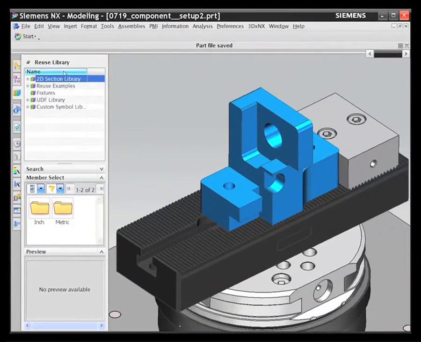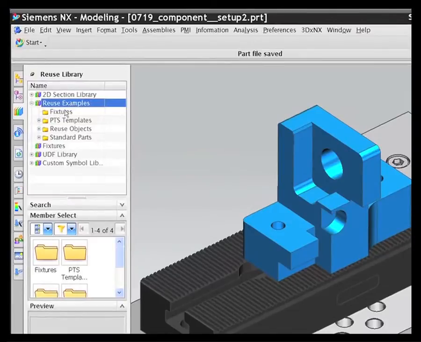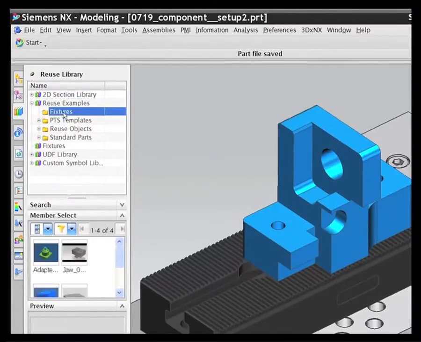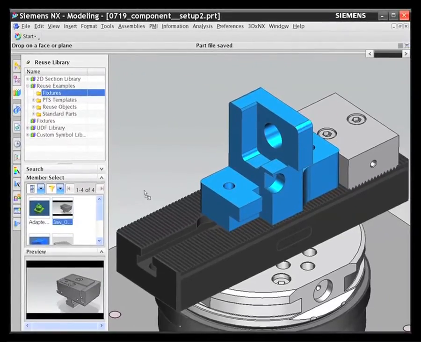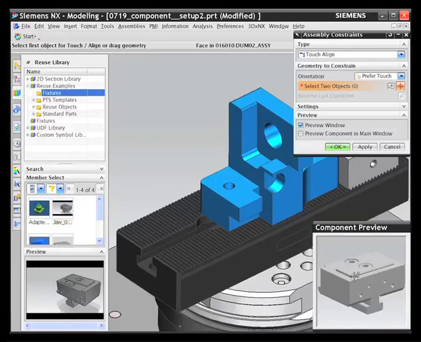The integrated CAD capabilities let you design fixtures and clamping devices. The Knowledge Reuse Library enables you to easily access your standard parts for setups. By using the assembly capabilities, you can quickly position parts in context.